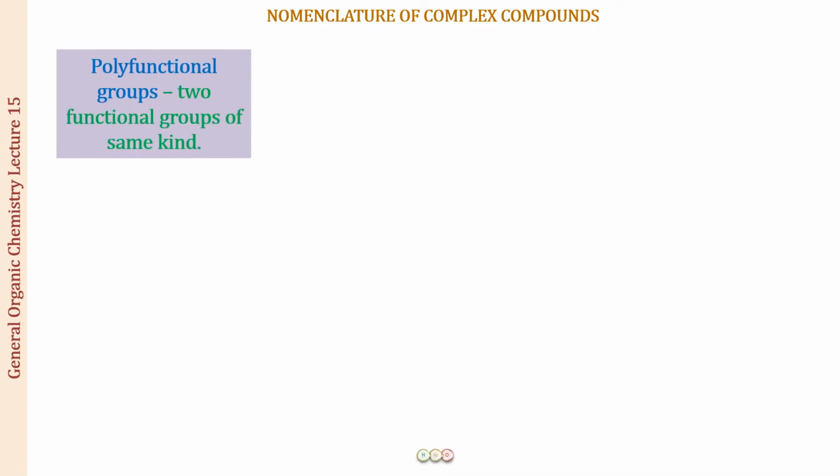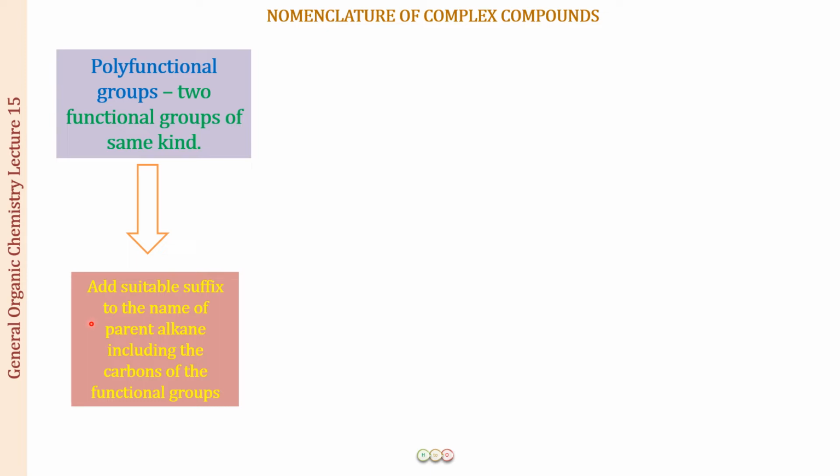So now we are in a position to move on to more than one functional group, right? So we are going to discuss the polyfunctional groups. First of all, we will be building up our information on when there are going to be two functional groups present of the same kind. All right. So here what you will be doing is adding a suitable suffix to the name of the parent alkane, but here you will be including the carbons of the functional group, right? So let us see an example.